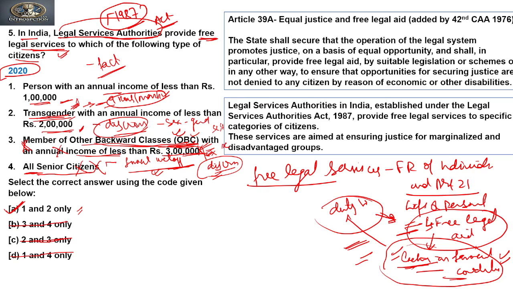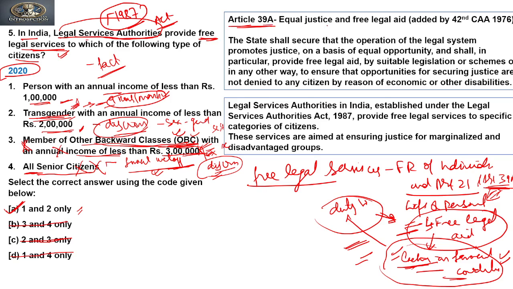to answer these questions. Now if we see this Free Legal Service Act, it has been provided through Article 39. Also under Article 39A, it is a duty of the state to provide free legal services. To fulfill its duty under 39A, the government has come up with the Legal Services Authorities Act 1987.